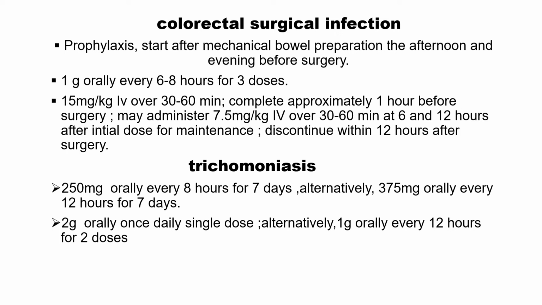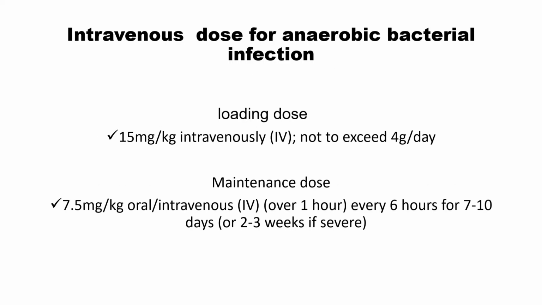In case of trichomoniasis, 250 mg orally every 8 hours for 7 days, or alternatively a 375 mg capsule orally every 12 hours for 7 days. Alternatively, 2 grams orally once daily as a single dose, or 1 gram orally every 12 hours for 2 doses. In case of IV infusion, 2 doses are maintained.